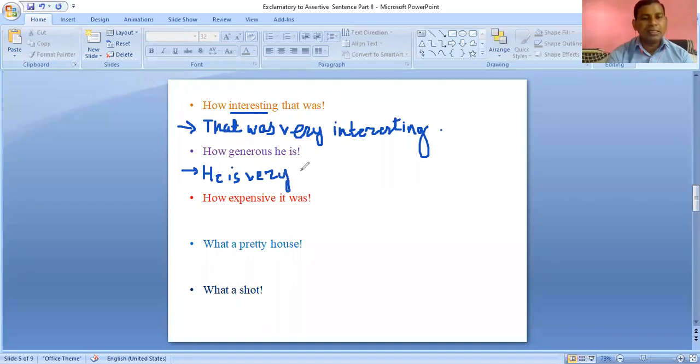Then at the last of the sentence we have taken the adjective, right? So in this way we can convert an exclamatory sentence into an assertive sentence.